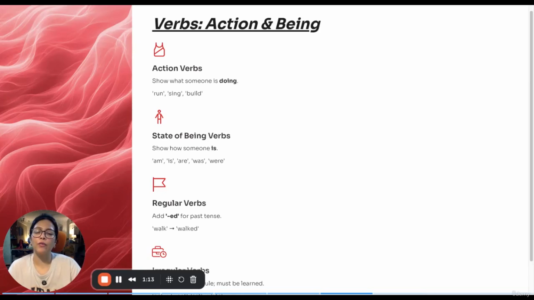The first category of verbs would be action verbs, the common ones, where these words tell you about a certain action. Like to run, to sing, to build. It basically shows what someone is doing.